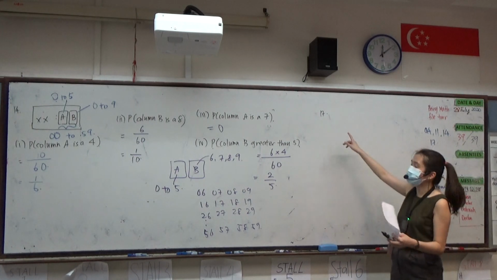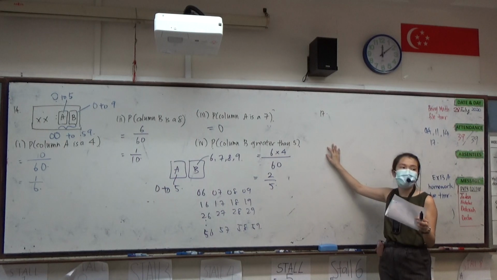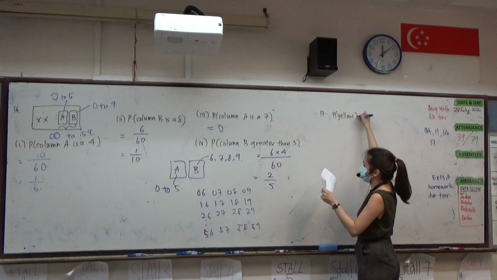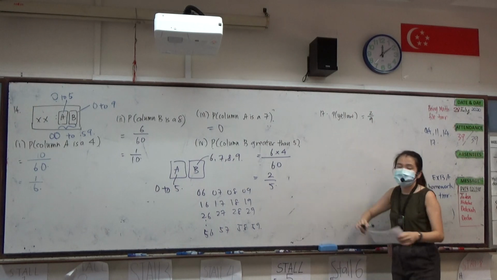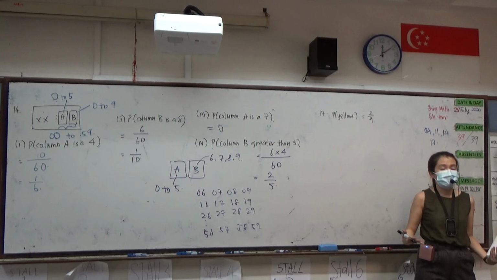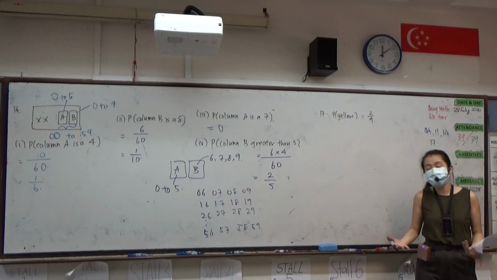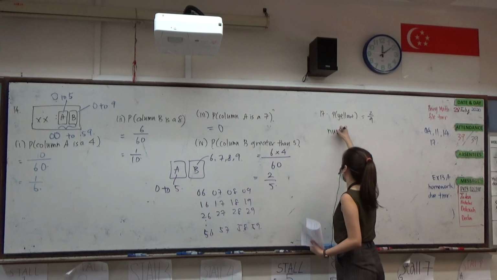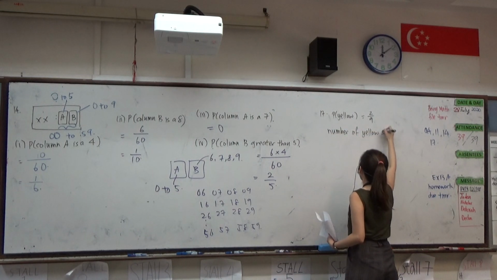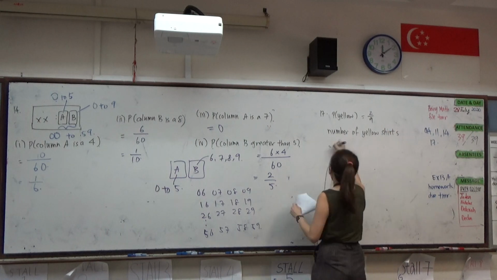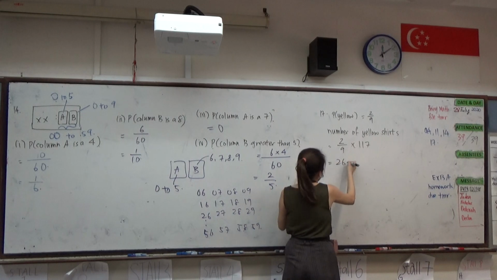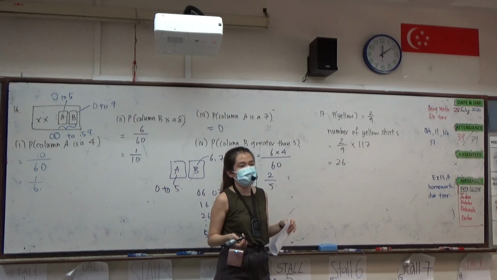So if the probability for yellow is 2/9, that means 2/9 of all the shirts will be yellow. So the number of yellow shirts will be 2/9 times 117. That will give us 26 yellow shirts.